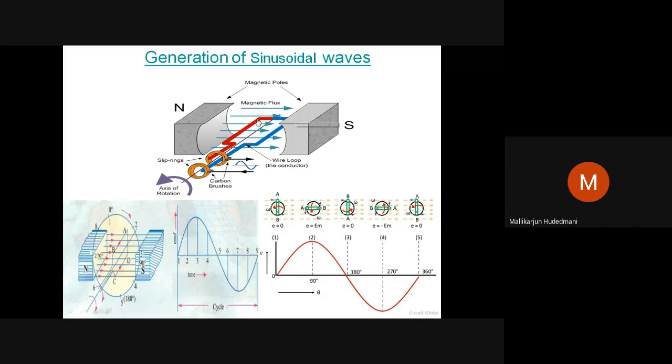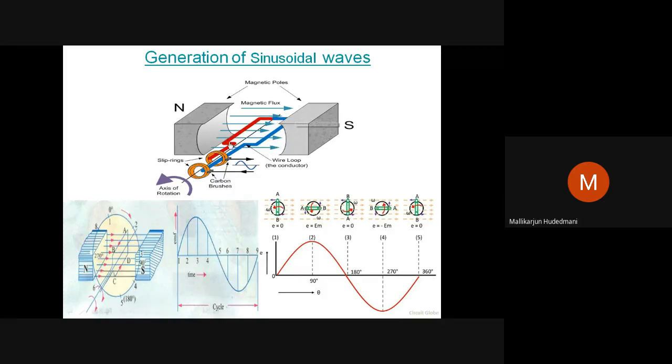Now comes a question: what is a generator? A generator is an electric machine which converts mechanical energy into useful electrical energy. So we are trying to understand the principle of working of a generator, wherein a stationary magnetic field of uniform flux density exists, with lines of force emerging from north to south, which are invisible, but arrows are shown just for ease of understanding. The frame is laid in the horizontal frame of reference.